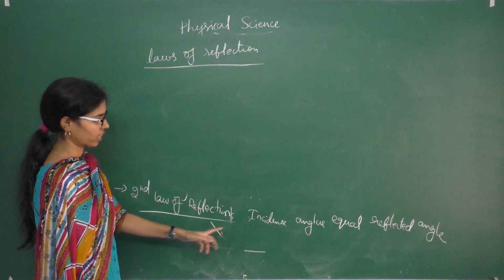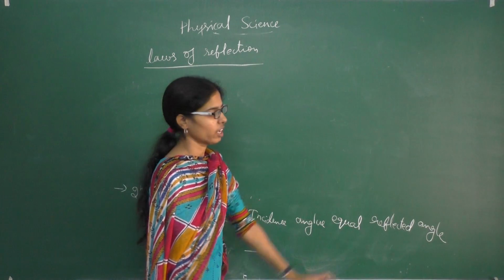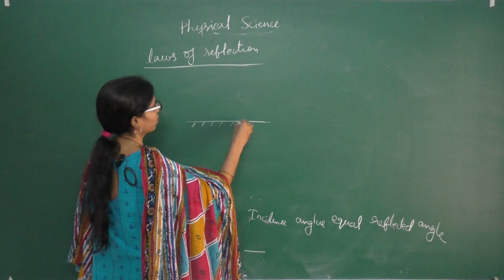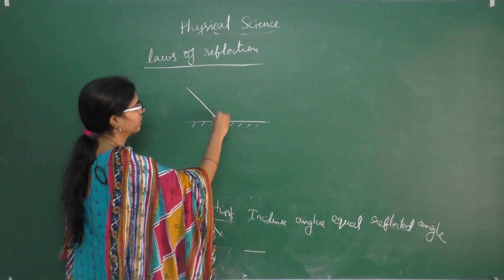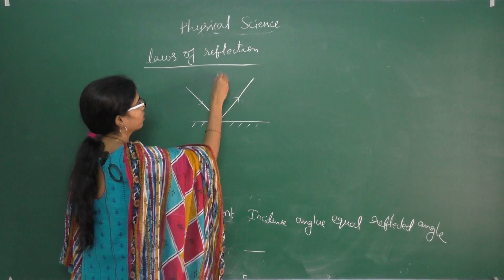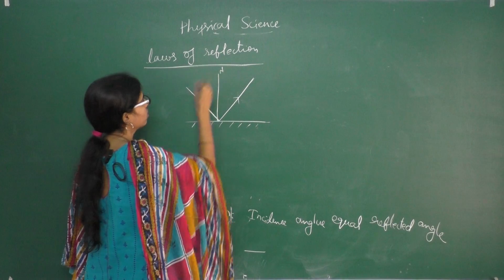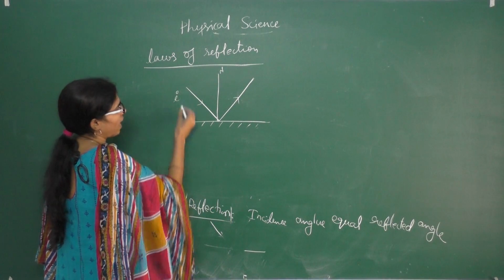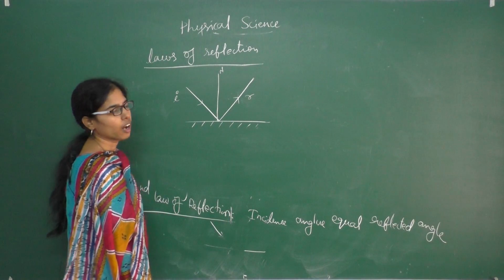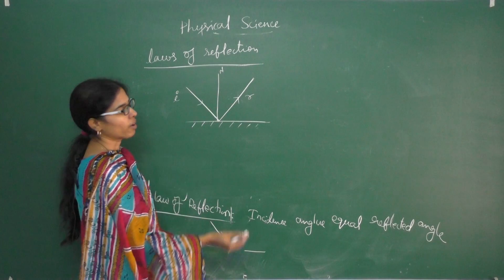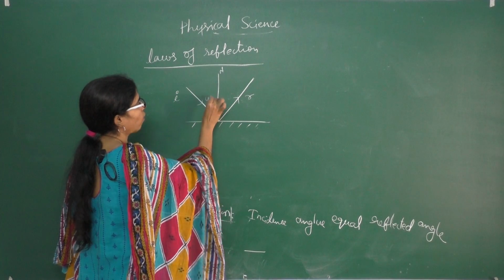What is the second law of reflection? Incident angle equal to the reflected angle. Suppose the incident ray hits the surface and gets reflected back. This is the normal. Here the incident ray is denoted by I, the reflected ray denoted by R. The incident ray makes some angle with the normal, for example, imagine 40 degrees.